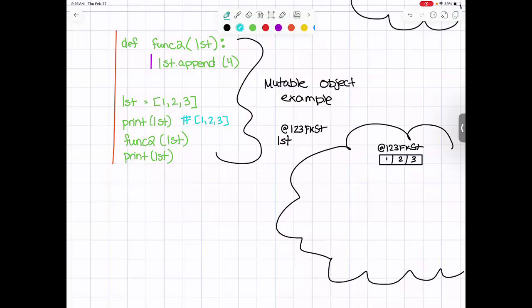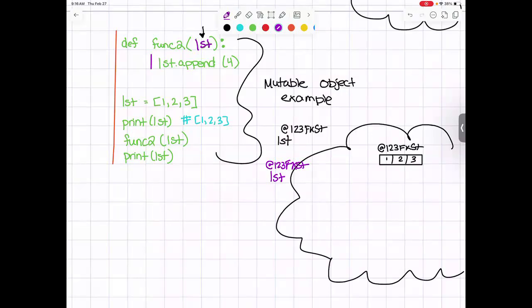Now, again, just like previously, we're going to pass 1, 2, 3 Fake Street into function 2, which means right here, we have another list variable, list. I'm going to make it purple for a second. That is differently scoped, but also references 1, 2, 3 Fake Street, just like the previous. So this example is exactly the same as the other one. I'm just going to now take it one step further with giving memory addresses to those purple local variables.